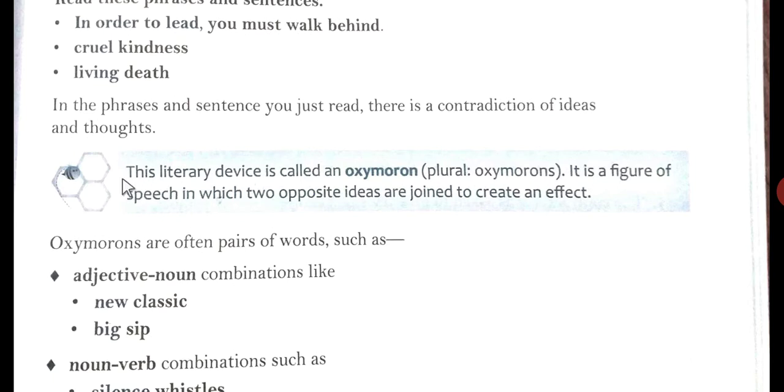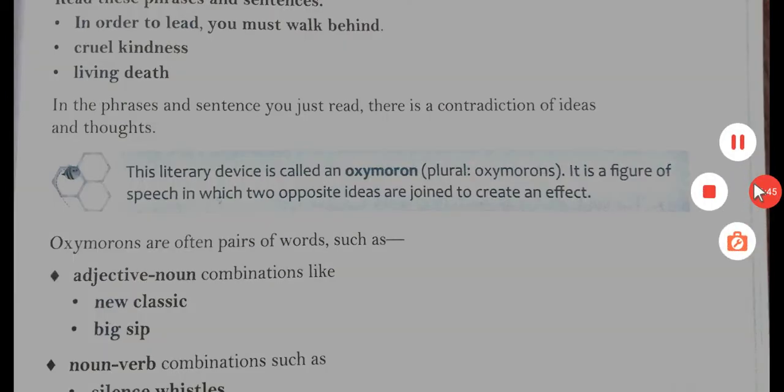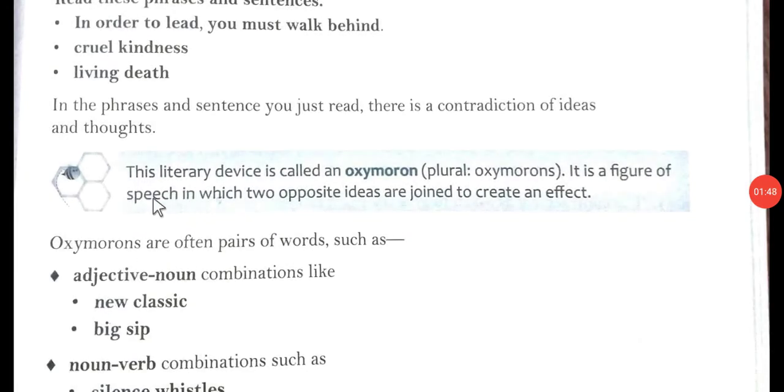So, let's see the definition of oxymoron. This literary device is called an oxymoron, plural oxymorons. It is a figure of speech in which two opposite ideas are joined to create an effect. Literary means of or concerned with literature.